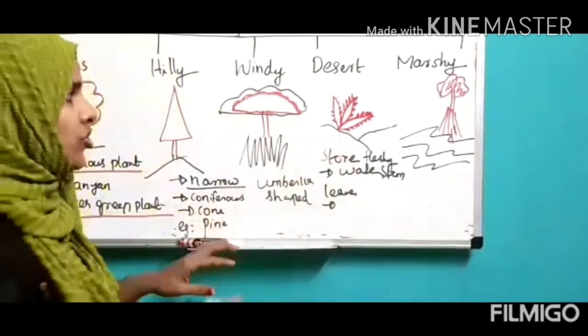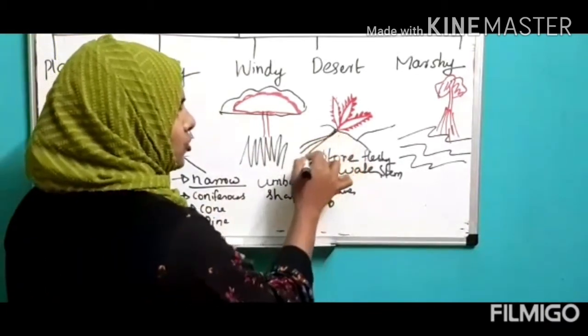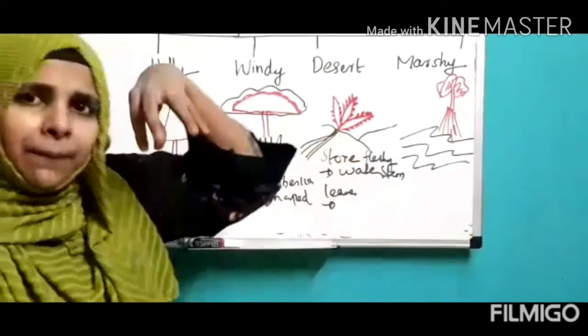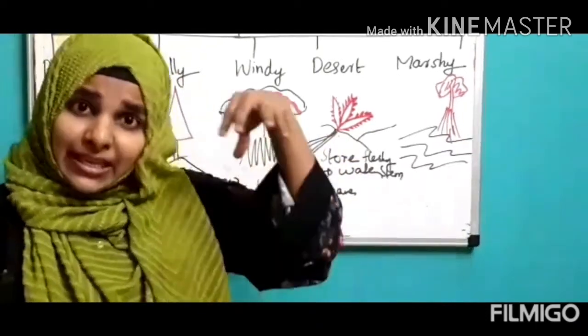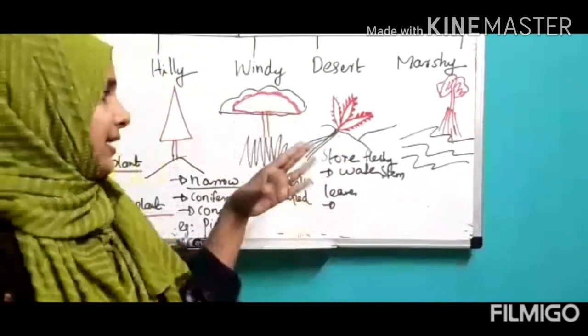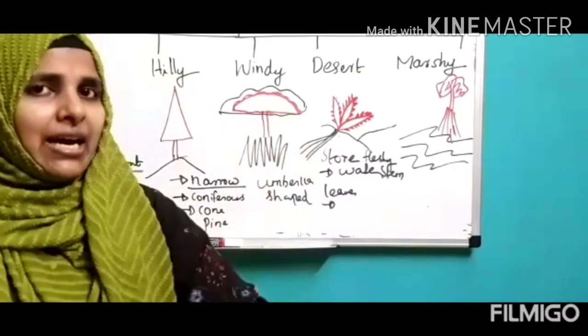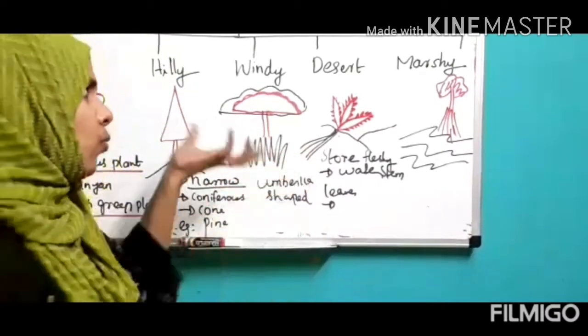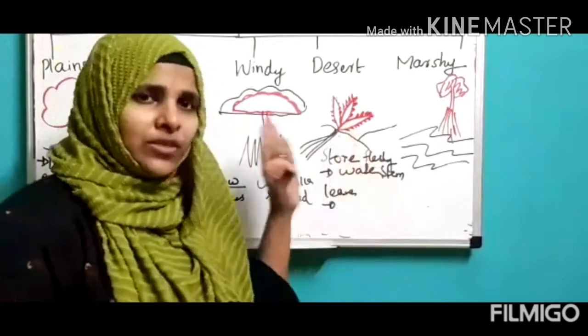And what about its roots, children? Its roots go deeply inside the soil to collect the water. These are the special features of desert plants.